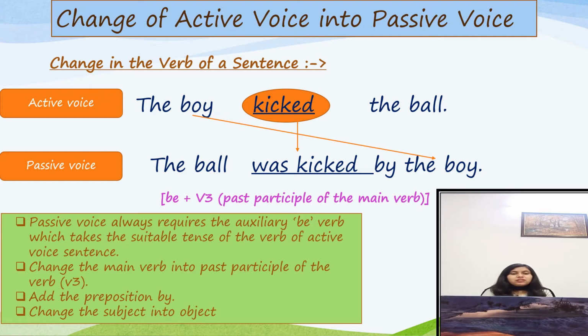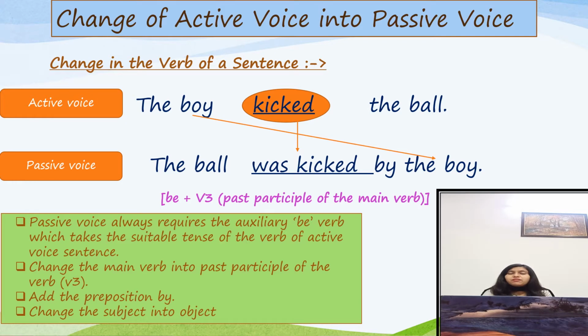As we can see here, after the subject the ball, we have written the auxiliary verb, and this auxiliary verb always takes the tense of the verb of the active voice sentence.